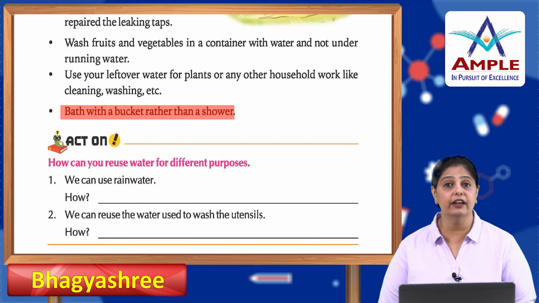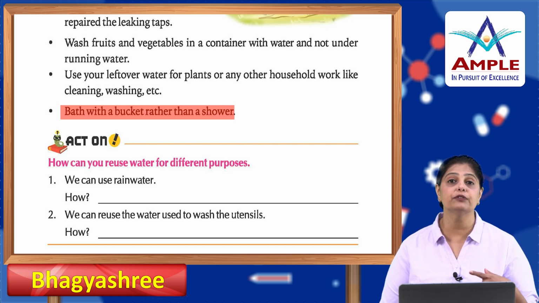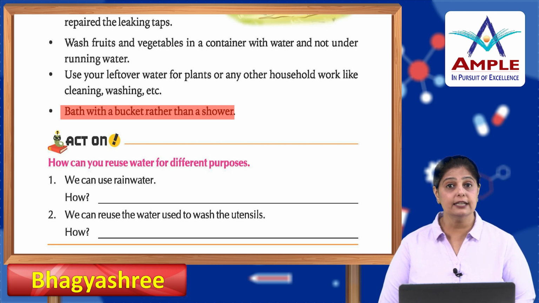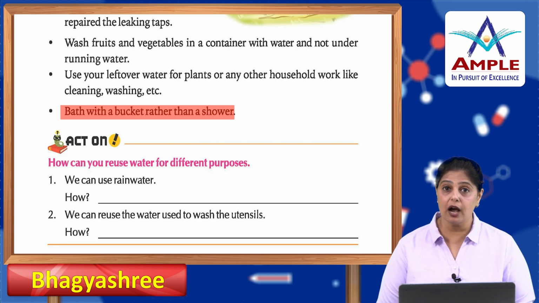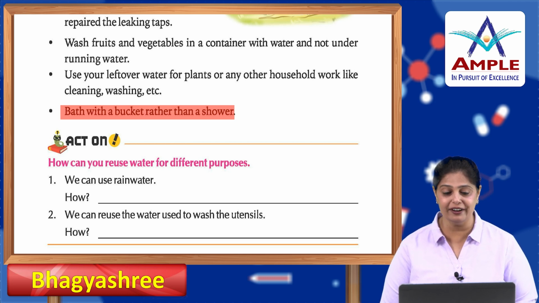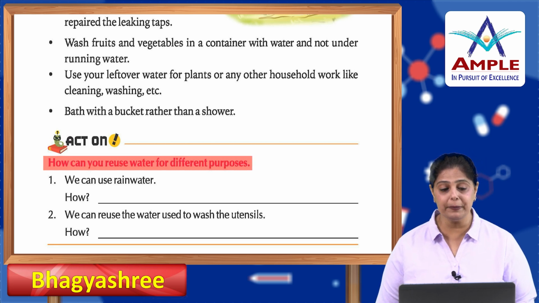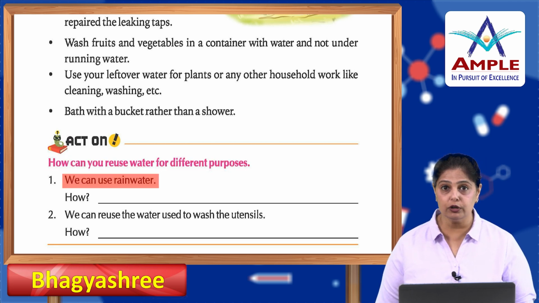Now, the leftover water which is there from the containers, you can use it for plants or you can use it for cleaning and washing stuff. At the same time, instead of taking a shower, you can always fill water in a bucket and take a bath. That saves more water. Alright. Now, act on. How can you reuse water for different purposes? Like we can use rainwater. How? We can collect it in buckets and use it for watering the plants and all.